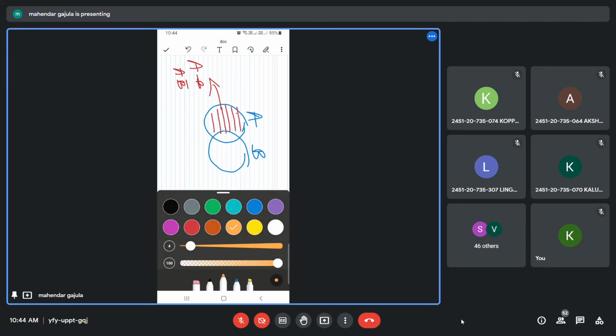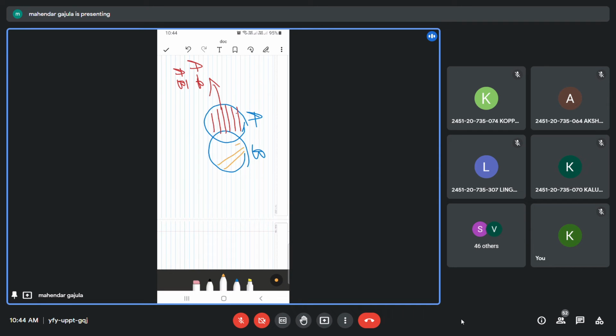And this is B minus A, which can also be written as A bar B. Okay. Am I clear?